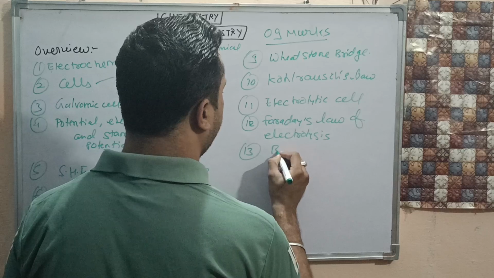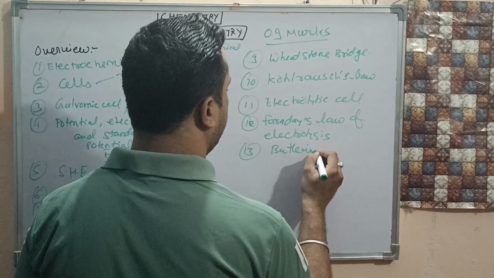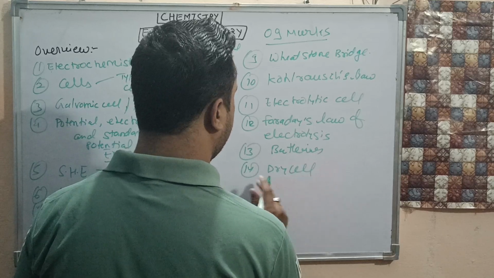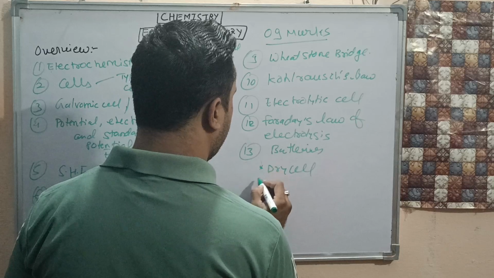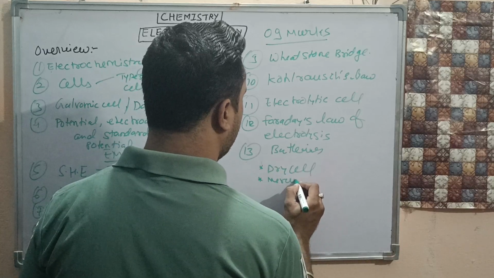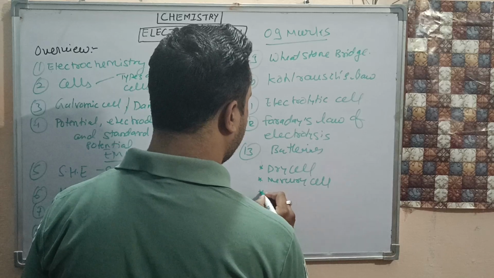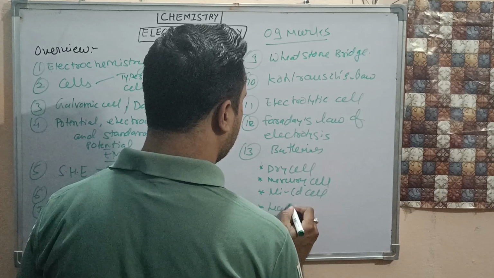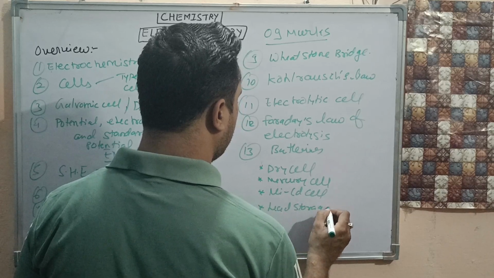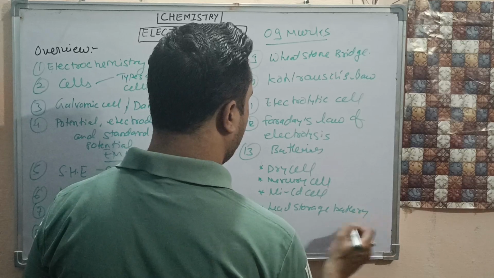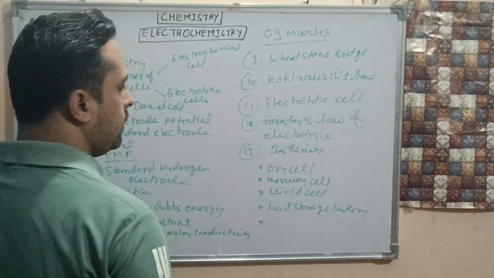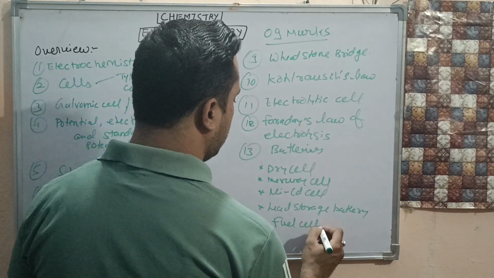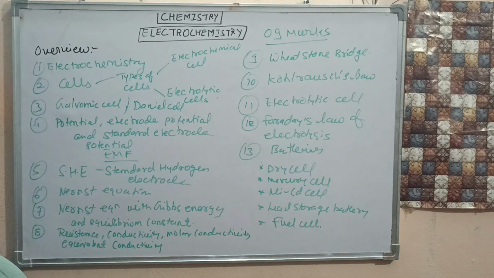Under batteries, first of all we will be going towards the dry cell, then the mercury cell, then the nickel cadmium cell, then the lead storage battery, and then we will be studying the fuel cell. All these topics we are going to study in this particular chapter.